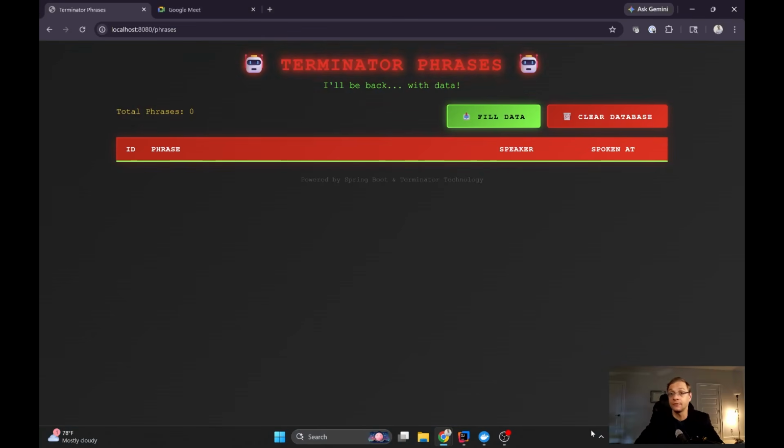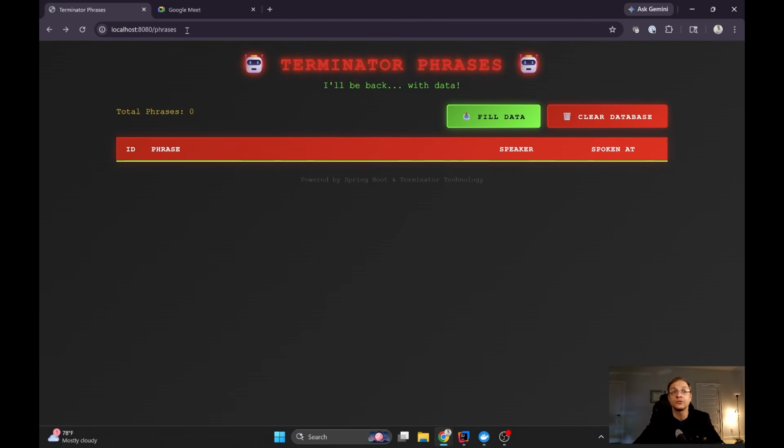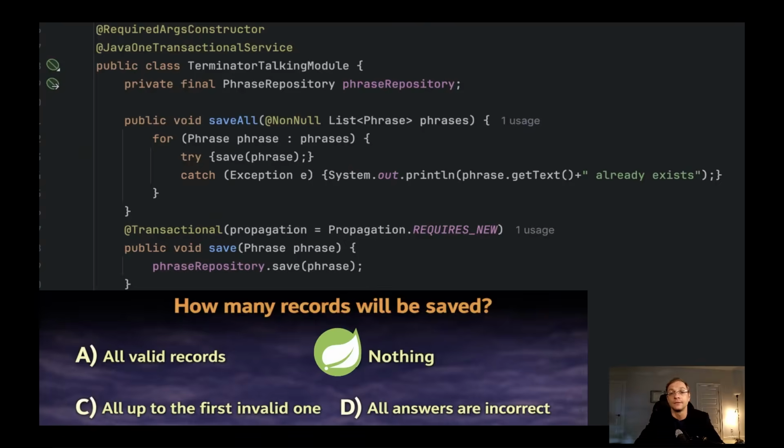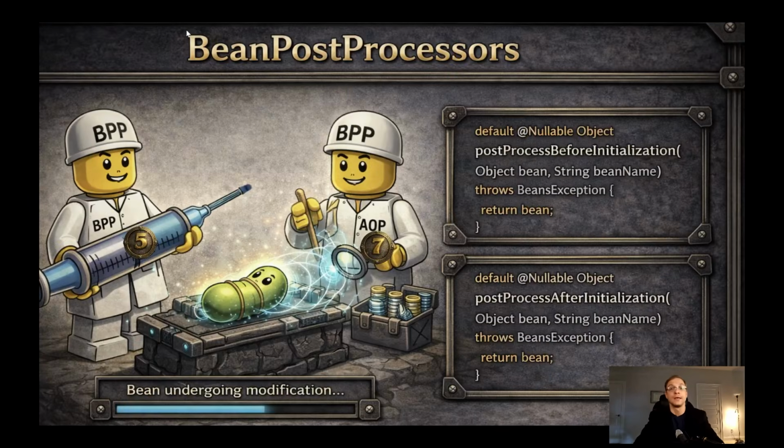Let's check it out. We will click fill data, boom, and if we go back and try the refresh to see what's in the database, nothing. Unfortunately, right. Now, in order to explain what actually happened, we need to talk a little bit about the second method and the purpose of the second method in case some bean postprocessor is implemented.